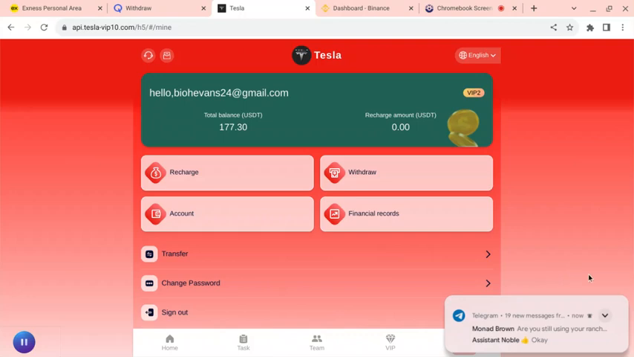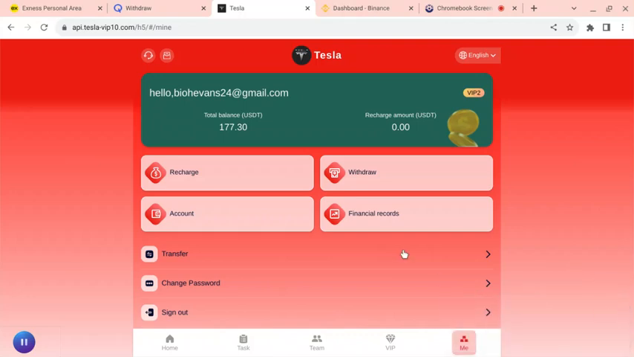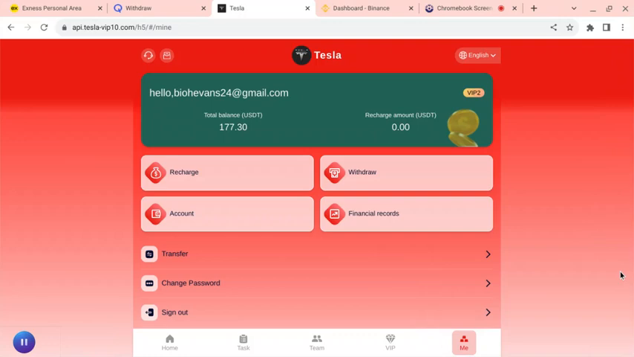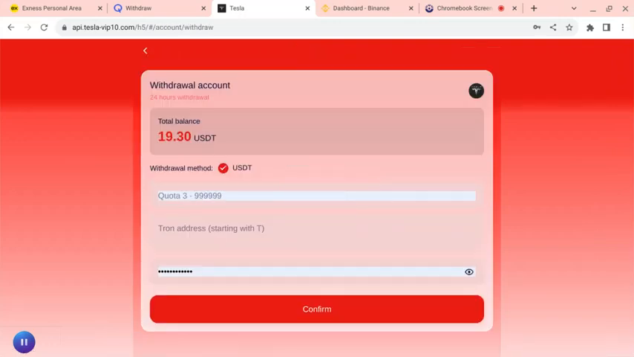So today I got $19. This is how I make my money. I hope you're watching it. So I'll go to withdraw. Obviously I can withdraw the 19.30. And I'm entering the address.